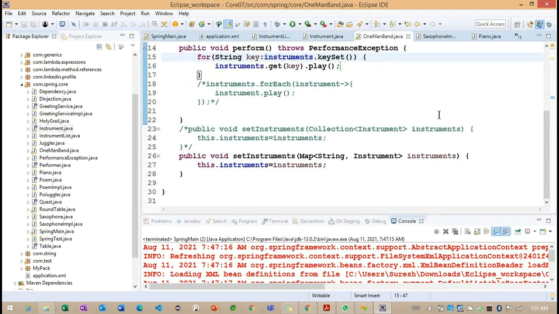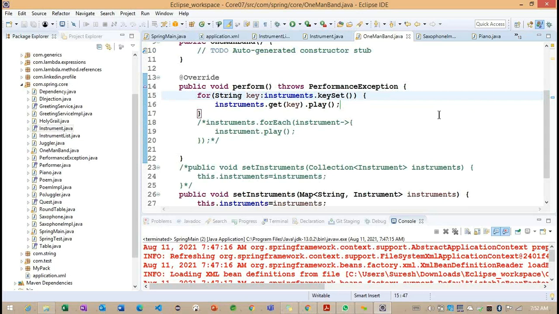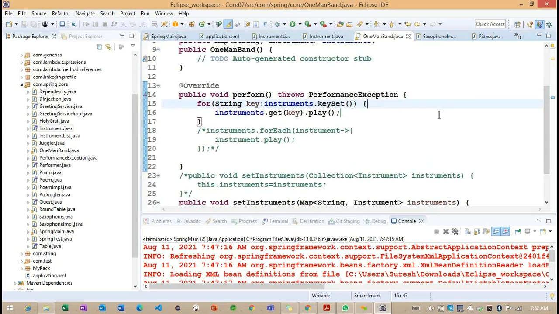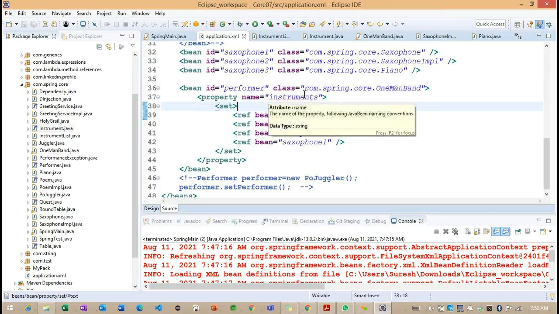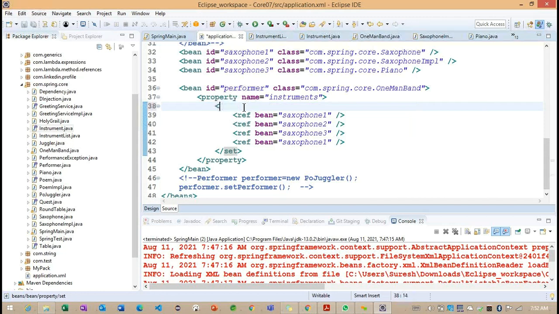Now we can observe. So we change to the particular property which is expecting map related information. Now what I want to write here in our configuration file. So we need to change the code. So what is the code we can change here? And here I'm trying to write map here. First I want to change to this particular map here. So now you can see map cannot contain the ref here.